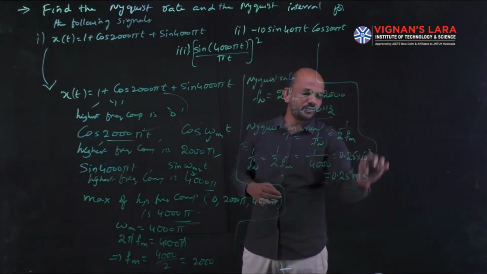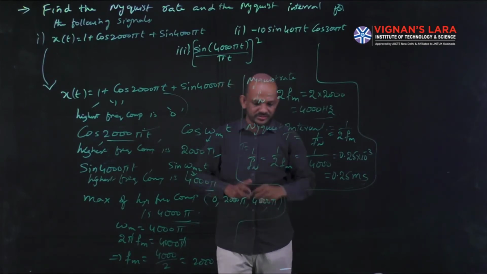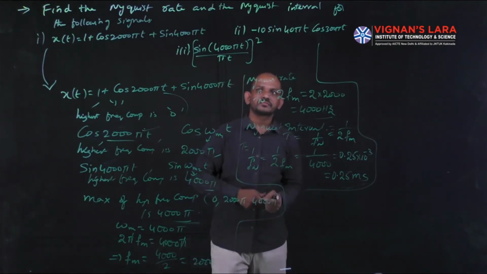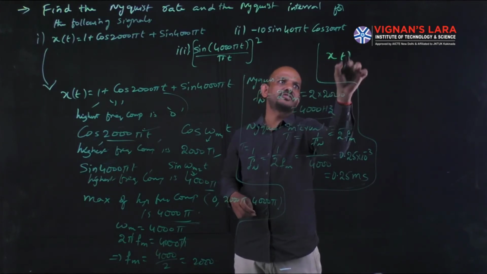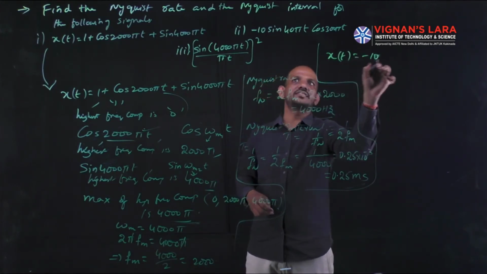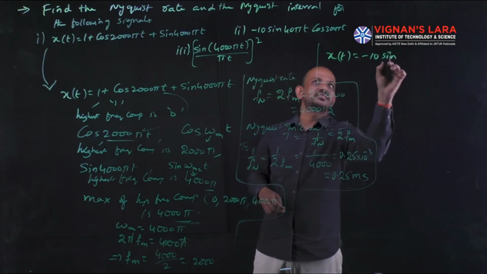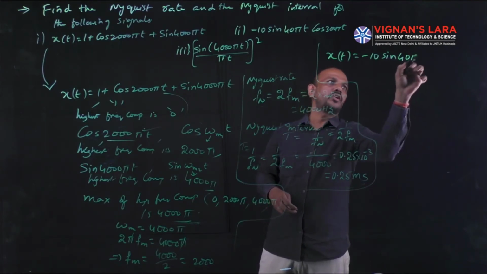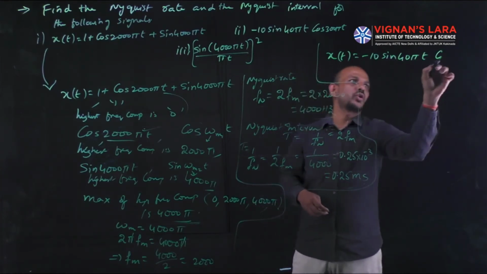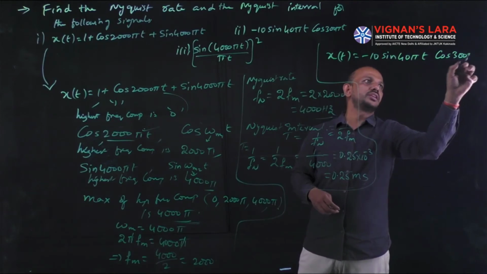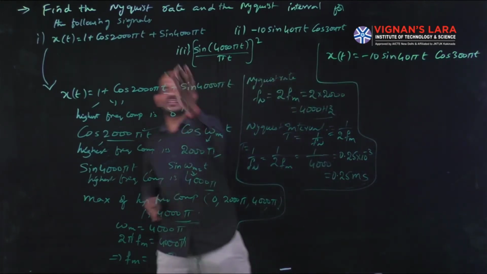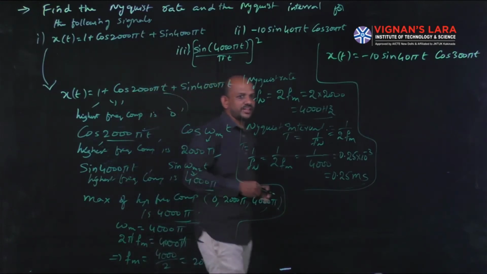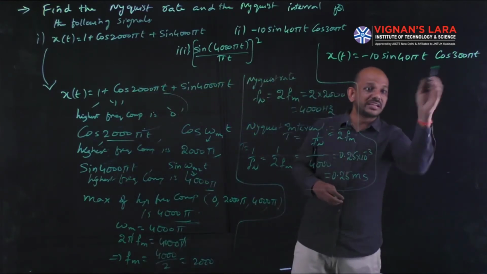Now we will go for the second problem. Here the second problem is given x of t equal to minus 10 sine 40 pi t cos 300 pi t. In the first problem it was a summation of different sines and cosines, but here it is a multiplication.